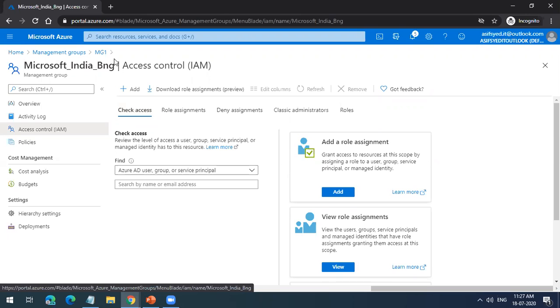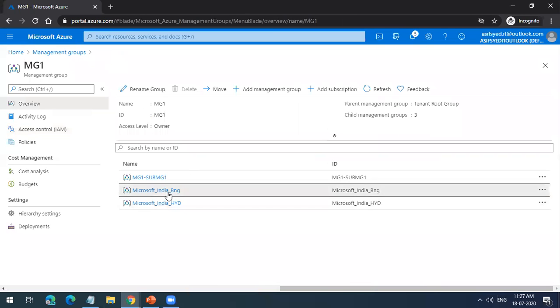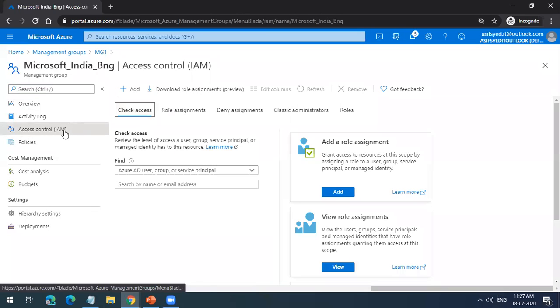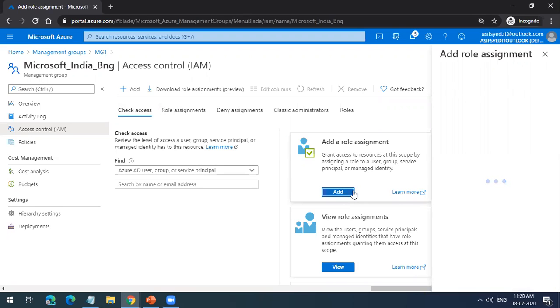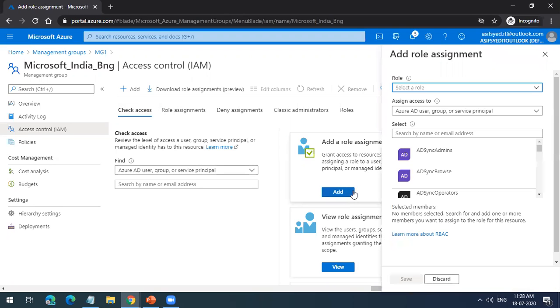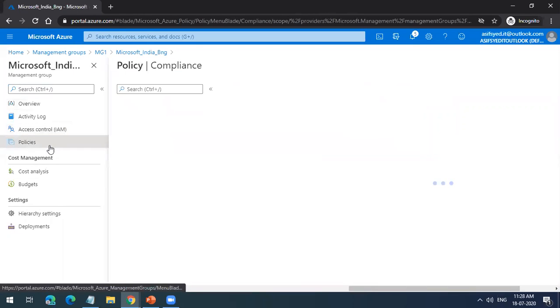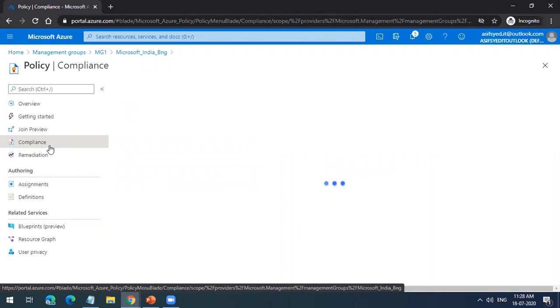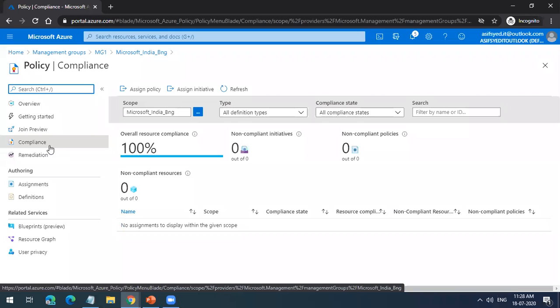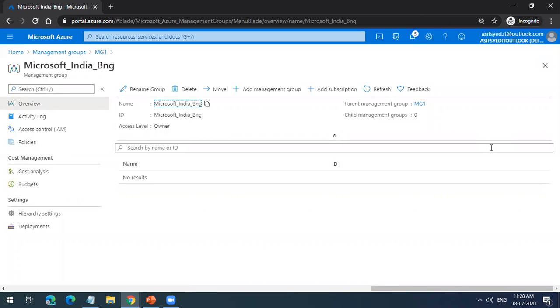Instead of doing it for each subscription, I give you the owner role at the management group. By default, for any subscription added to this group, you will become the owner. You also want to enforce policies. Microsoft has 3 data centers in India: Mumbai, Pune, and Chennai. As you are in South India, you can have a policy that any resource you create in Azure should only be created in South India, not in any other region. That policy can be enforced.